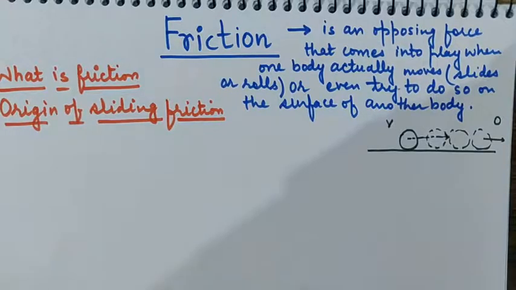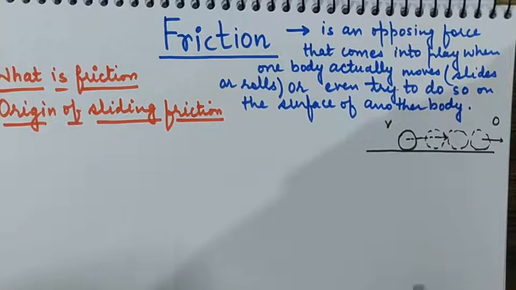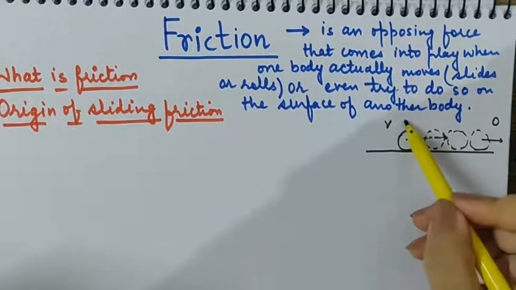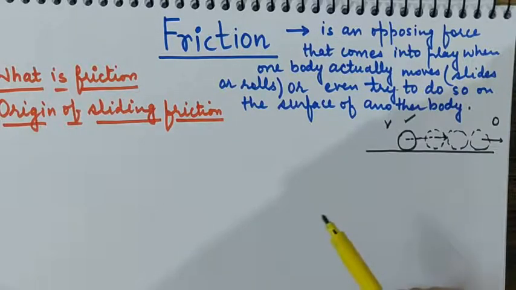So the question that arises in our mind is, according to Newton, whenever some force is applied on the body, that force gives motion to the body as it was given to this ball. And one more point that Newton's law gave is, no body can stop when no force is applied on it.